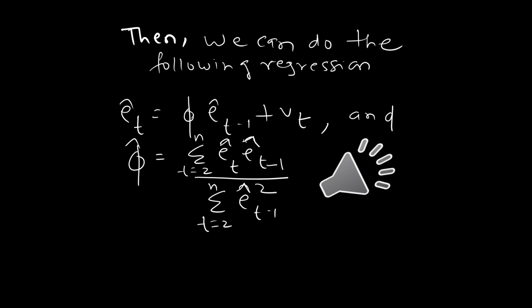After you've obtained e hat t, then do the regression of e hat t is equal to phi e hat t minus 1 plus Vt. Remember, this is a regression equation without an intercept, and hence the estimate of phi hat is given by summation e hat t e hat t minus 1 upon summation e hat t minus 1 square.